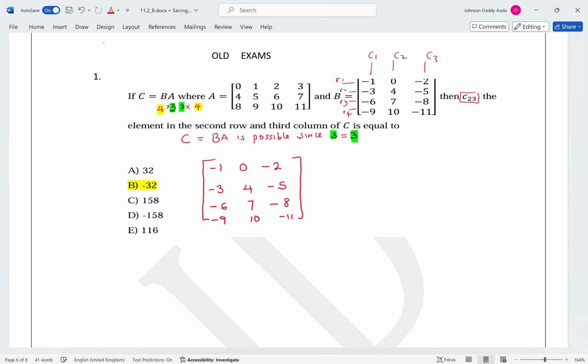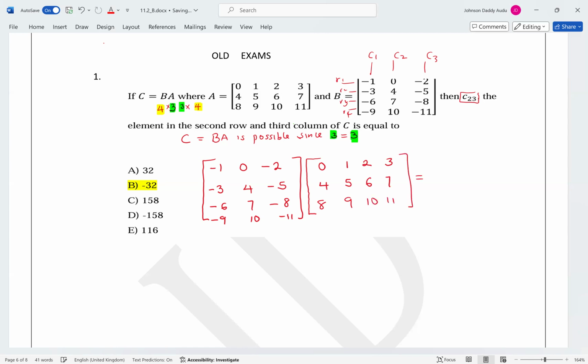And A is this one, which is 0, 1, 2, 3, 4, 5, 6, 7, 8, 9, 10, 11.